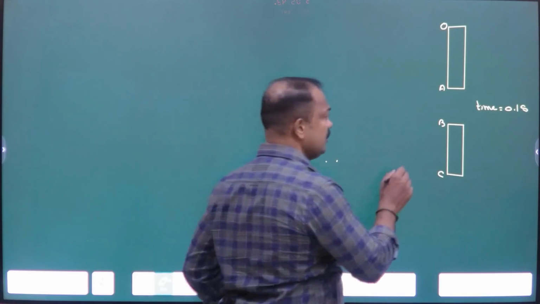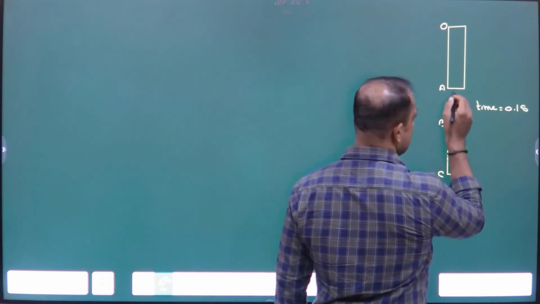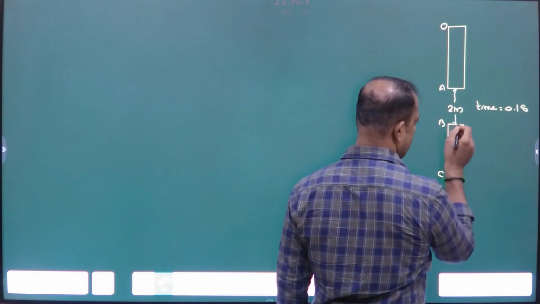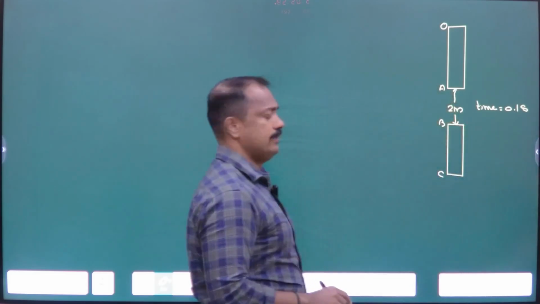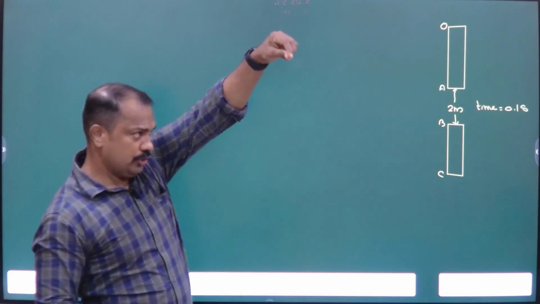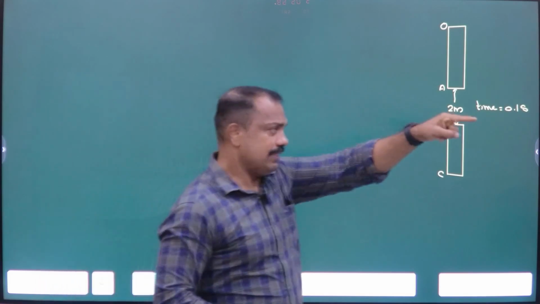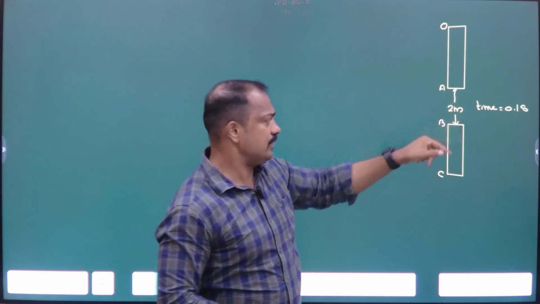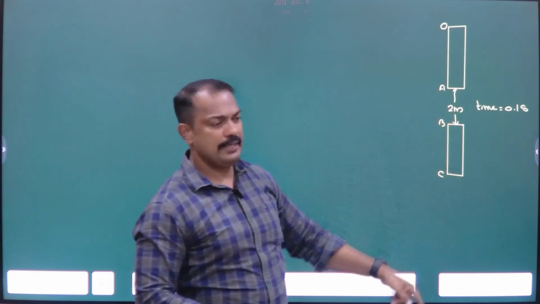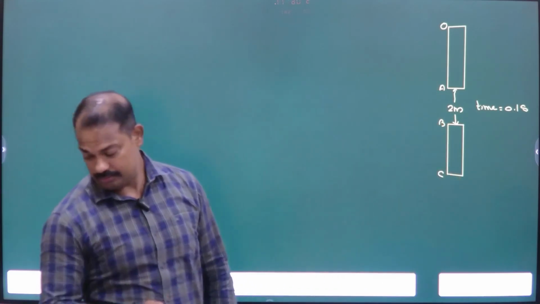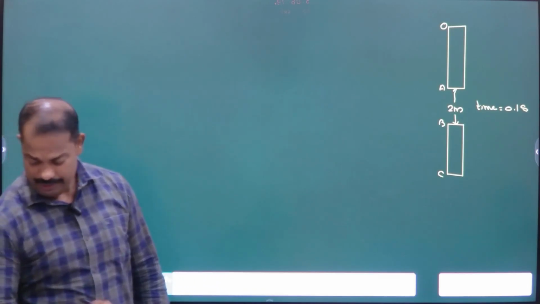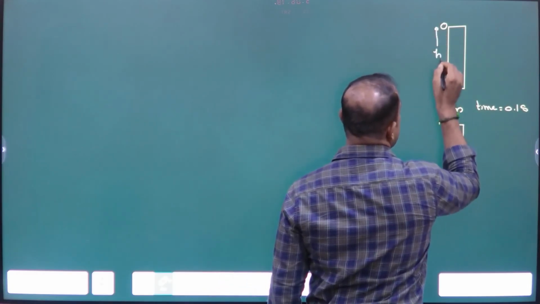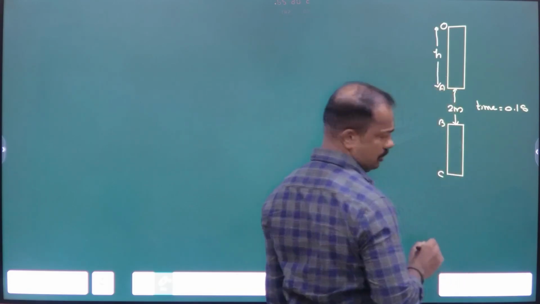And what is the distance A to B? What is the distance? Length of the window कितना? 2 मीटर. जो विंडो है इसका लेंथ है 2 मीटर. ठीक है? The ball is dropped from the top, and what is the time taken by the ball to cross this window? That is equal to 0.1 second. What is the distance? 2 meter. Question में क्या फाइंड करना आपको? Find the height of the roof above the top of the window. ये height find करना है. Suppose मैं h लिख दिया, okay? ये height is h.